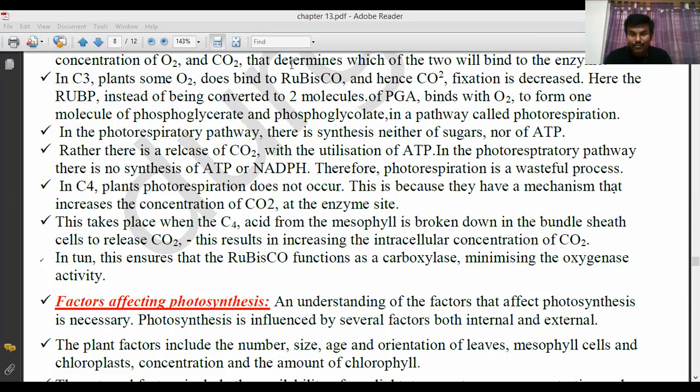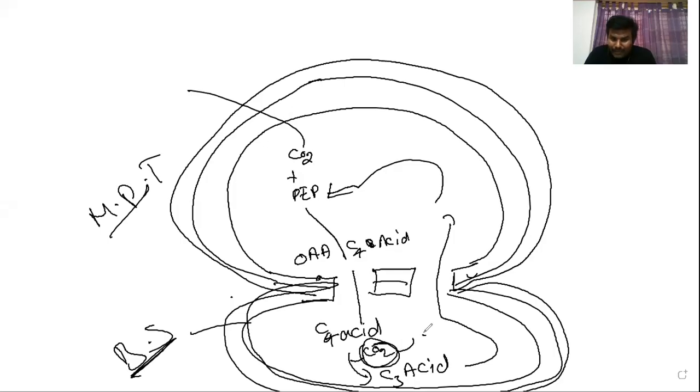So see here, carbon dioxide is released. In such a way, carbon dioxide concentration will be more and more. If carbon dioxide concentration is more and more, then oxygenase activity is less. If ribulose bisphosphate carboxylase oxygenase activity is less, then that enzyme does not bind with oxygen. Why? Because rather than oxygen, carbon dioxide concentration will be more.